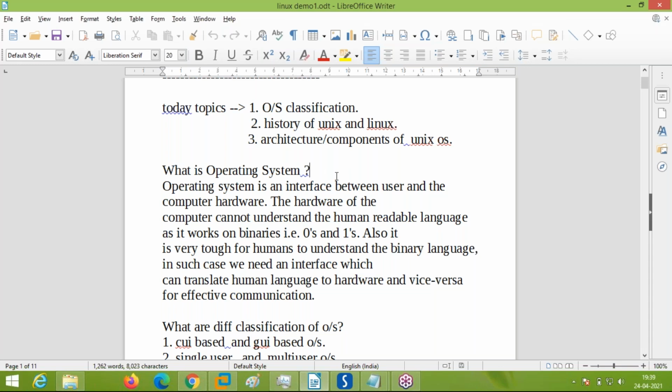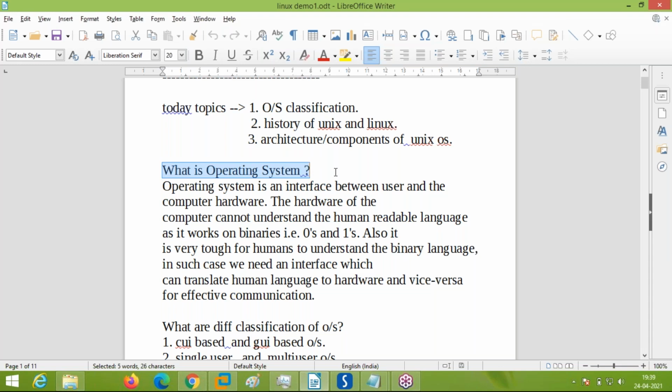Okay, but I don't understand the binary language. It is very difficult to interpret a binary language. So how do I communicate with the hardware which only understands binary language? I need some interface which converts our high level language to binary language and binary language to high level language, right? So that interface is the operating system, which is going to take care of all this.